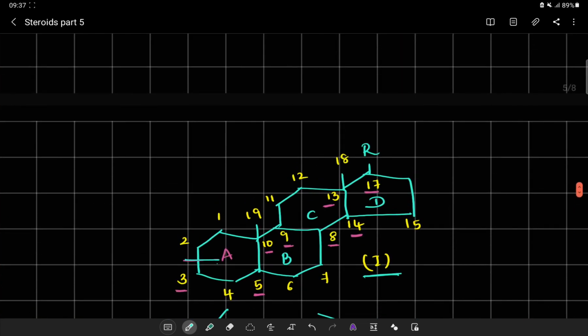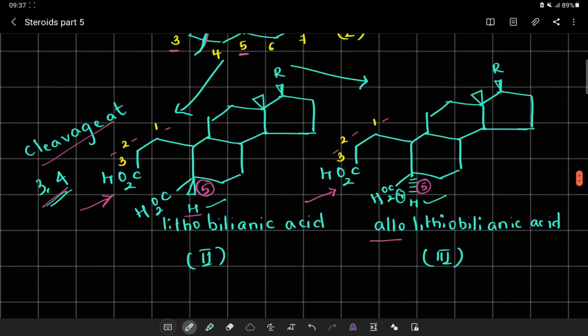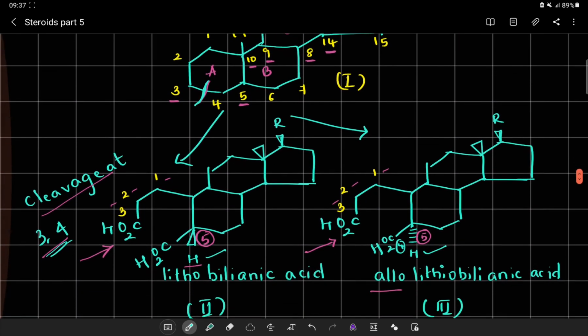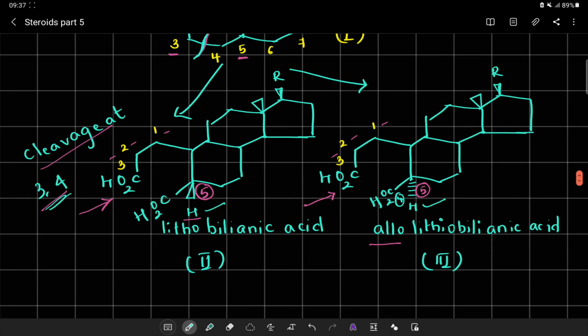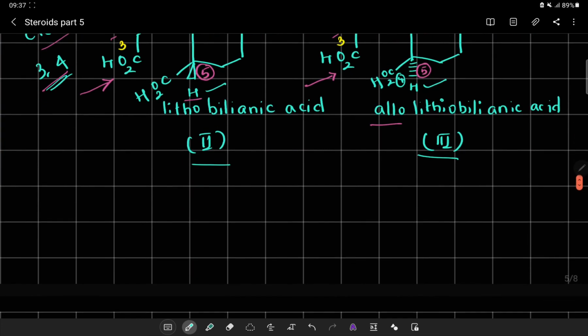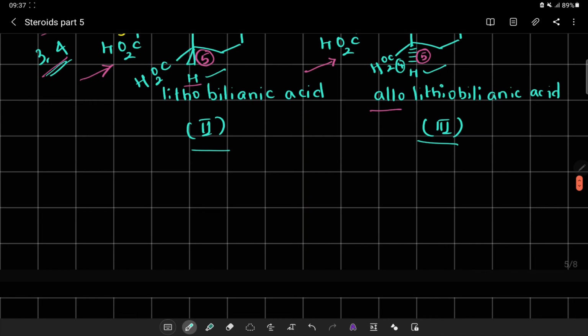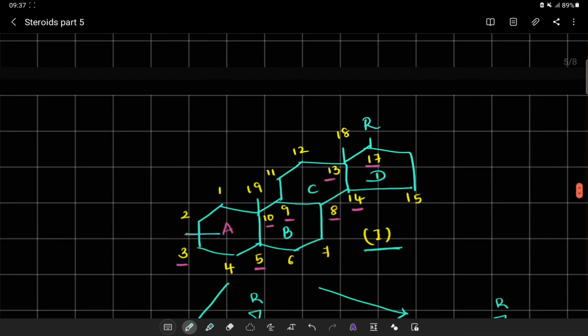So what we have done in this discussion is we have taken compound number 1 and cleaved at position number 3 and 4 to give lithobilianic acid. Secondly, we have cleaved at the same position to get allolithobilianic acid, because at position number 5 the proton is below the plane. These two are given Roman numerals 2 and 3 respectively.